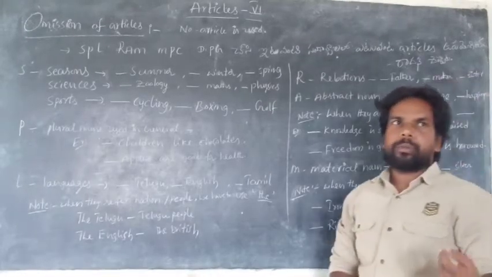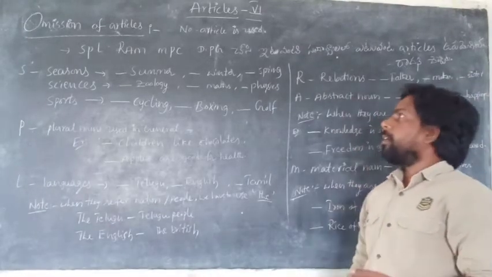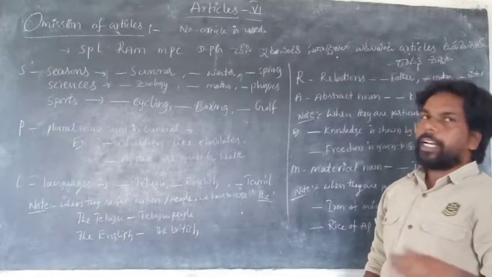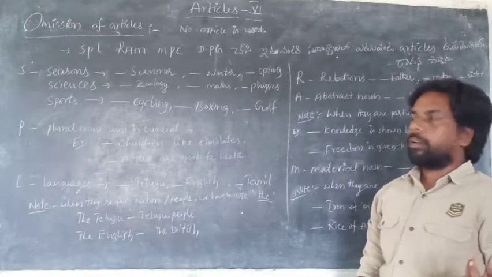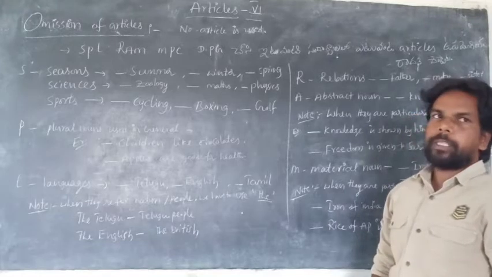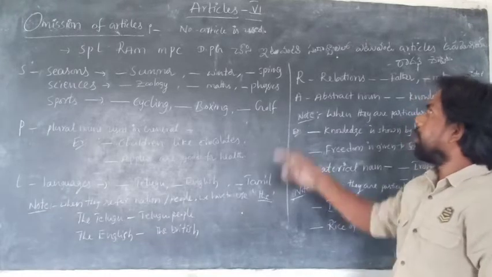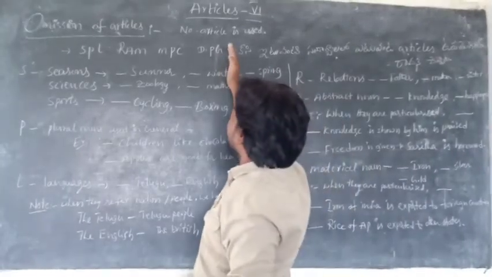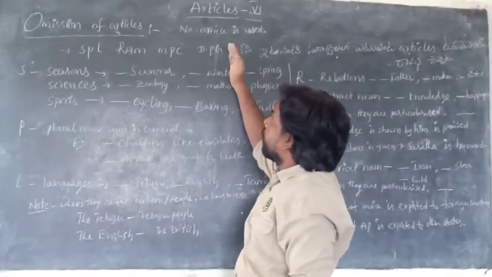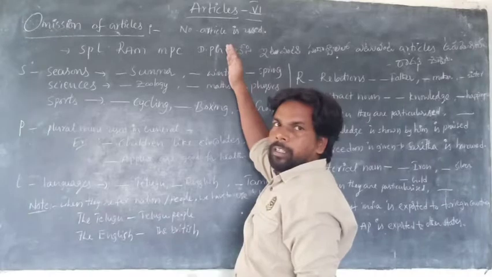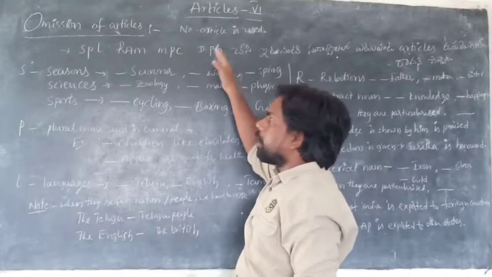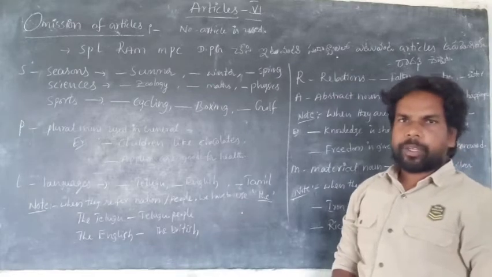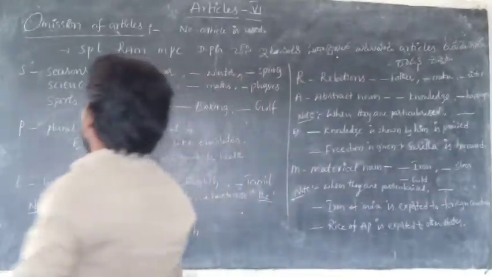SPL, you know that, School People Leader. ROM, who is the ROM? He is the SPL. He completed MPC, and D for degree, PG for post graduation. So the letters from here represent the rules of not using articles, where we never use articles.